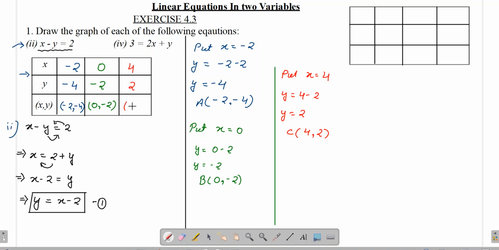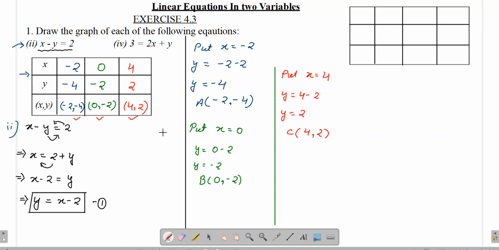So what is the ordered pair? It is 4 comma 2. So these were the steps which we need to do before we reach the graph. Now quickly we will plot the graph of this equation, and for that we need to plot these 3 points in the Cartesian plane.